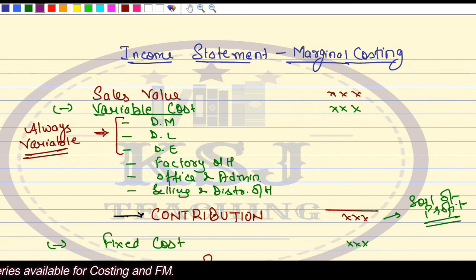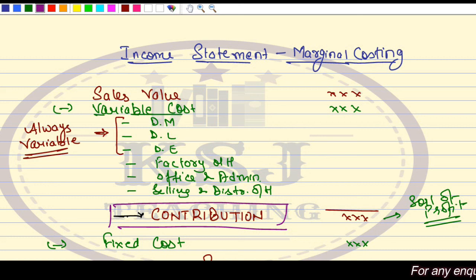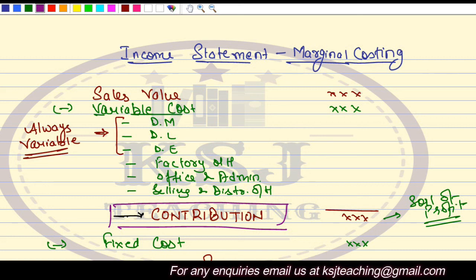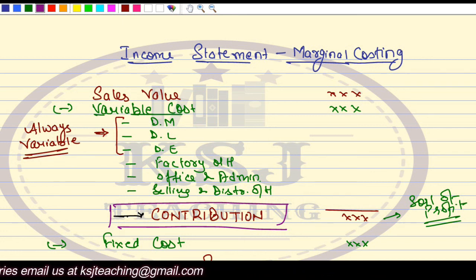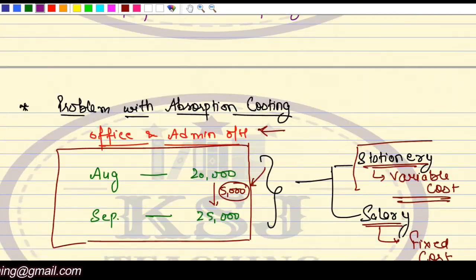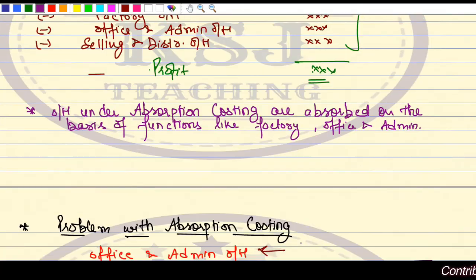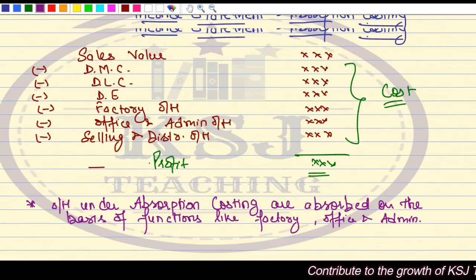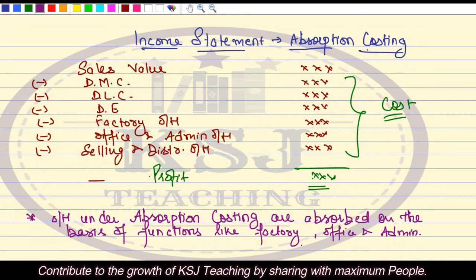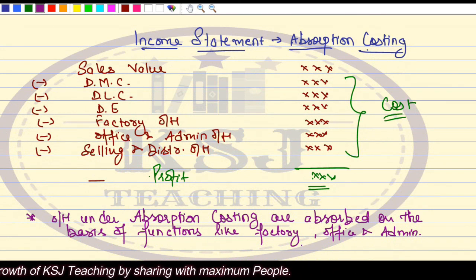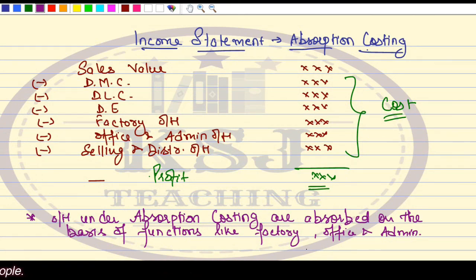So in the next lecture, we are going to have a discussion on contribution. Sir, what is contribution? I'm going to take a lot of examples to make you understand what contribution is. So revise whatever we have done till now, revise it thoroughly. I hope the income statement and the cost profit statements are clear. The income statement under marginal and absorption costing is equally important, because in marginal costing we'll be doing a question where they will ask you to prepare the income statement as per absorption costing and also as per marginal costing. We'll do a question, don't worry about it.